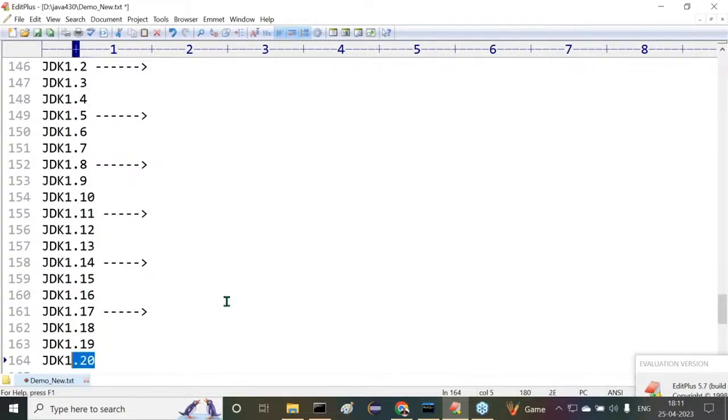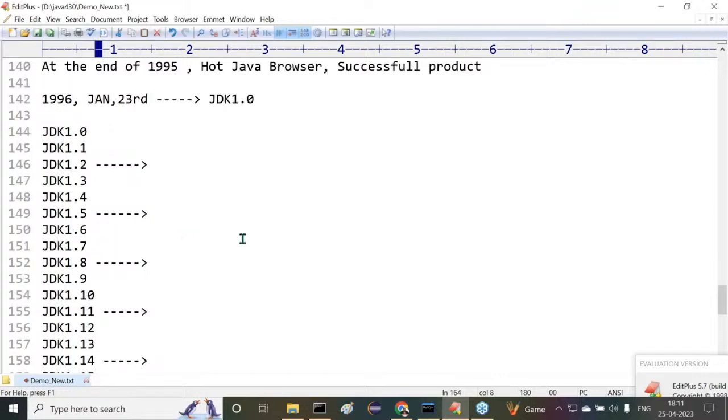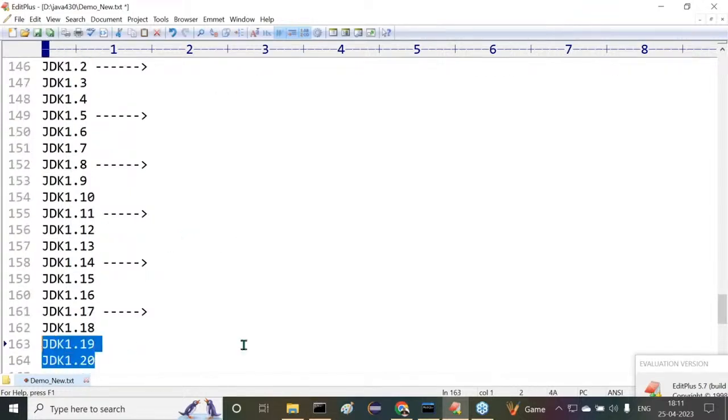But I didn't check it. Whether the 20th version is long-term support or not, I don't know. But up to 17th, I followed up. The remaining, of course, I'm going to take all these concepts here. But anyway, the point is I didn't check whether the 20th version is a long-term version or not. But up to 17th, we can understand. These are the milestone versions inside Java. But at present, JDK 1.20 version is available, which we are going to understand anyway.